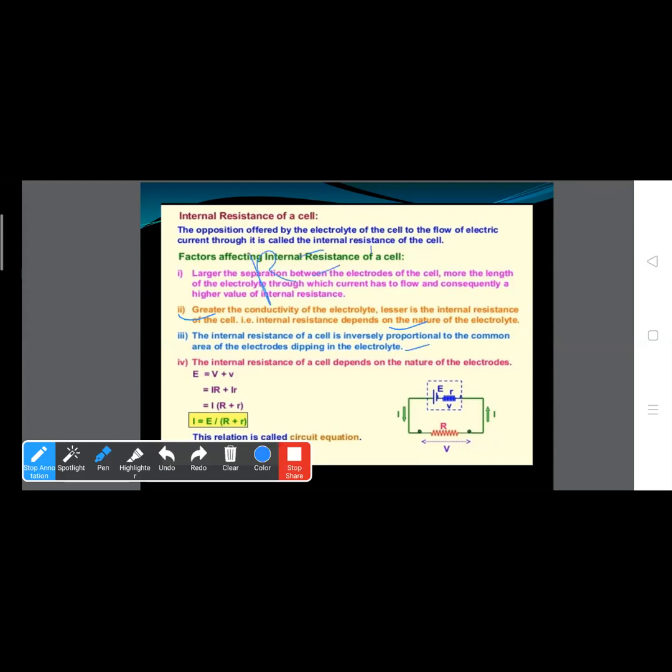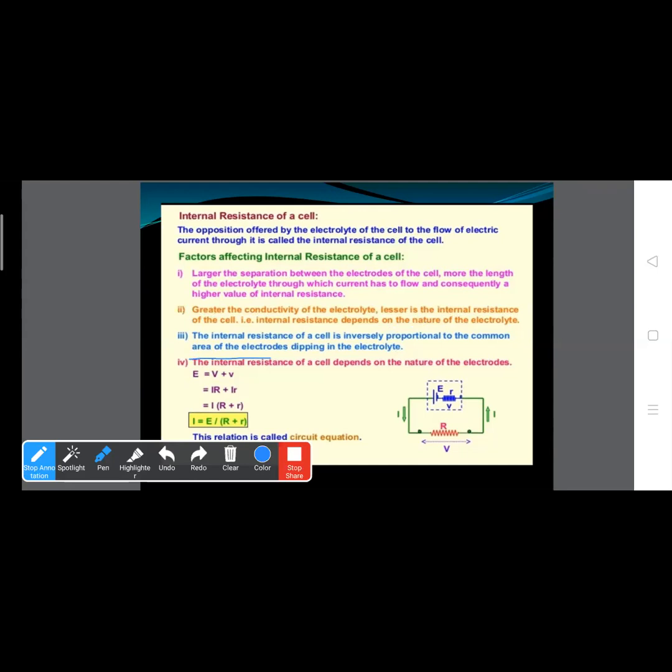R is rho L upon A, so resistance is inversely proportional to area. The larger the surface area of the electrodes immersed in the electrolyte, the smaller the value of the internal resistance of the cell.